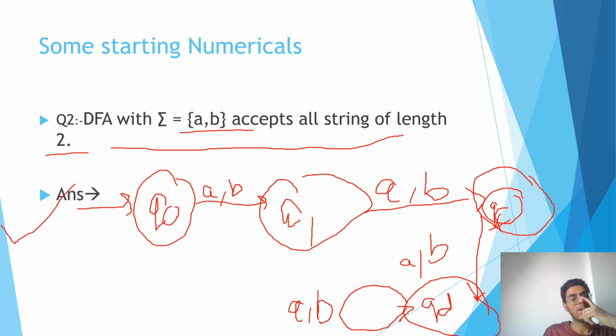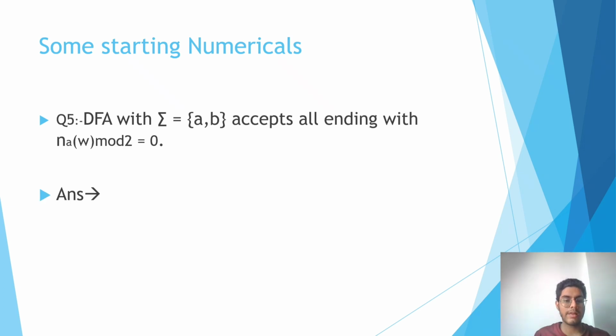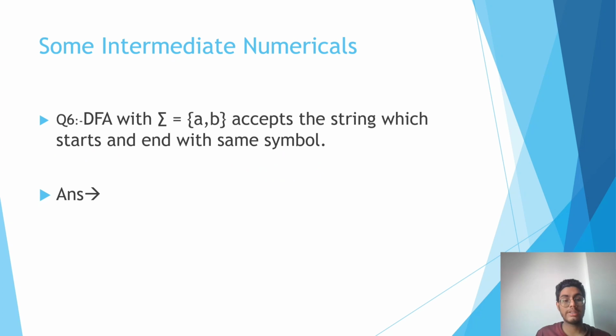So these are the questions. These are some starting numericals, and this can also be done by accepting strings that start with a, or end with a. And this you can do here. It says number of a's must be divisible by 2, or it must be even. This is not that difficult, it is easy if you think. And this can be a bit difficult: accept the string which starts and ends with the same symbol. So these are some practice DFA questions if you want to practice.